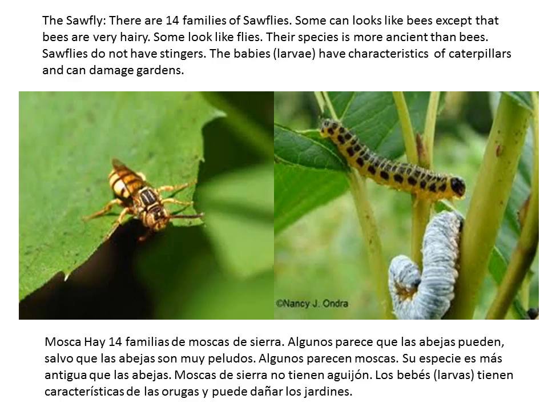The sawfly. There are 14 families of sawfly. They can look just like bees, except that bees are very hairy, and some look just like flies. Their species is very ancient. Sawflies do not have stingers like bees, and their babies, the larvae, have characteristics of caterpillars and can damage the plants in your garden.